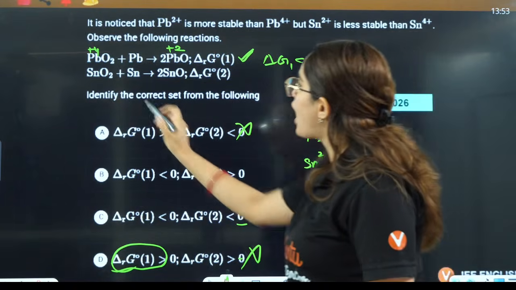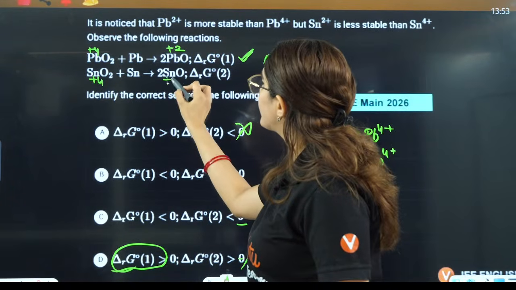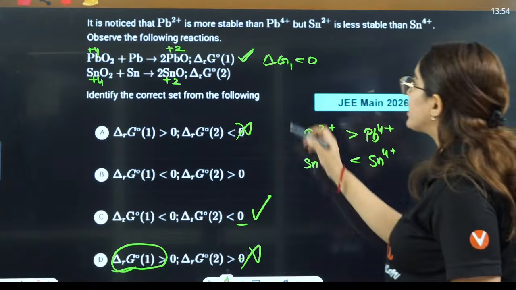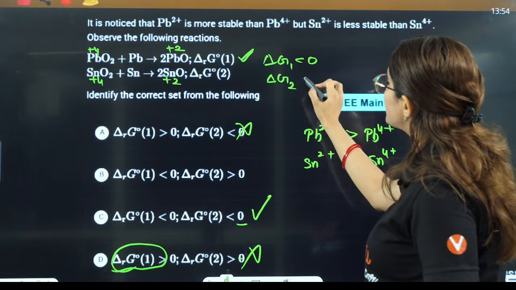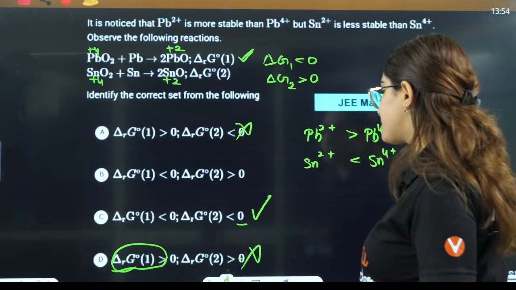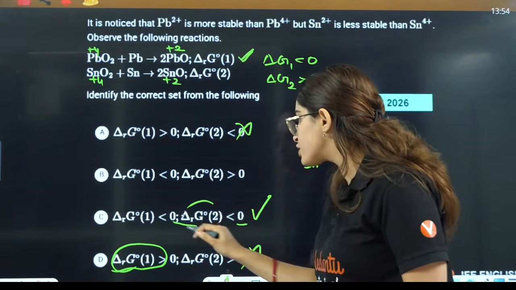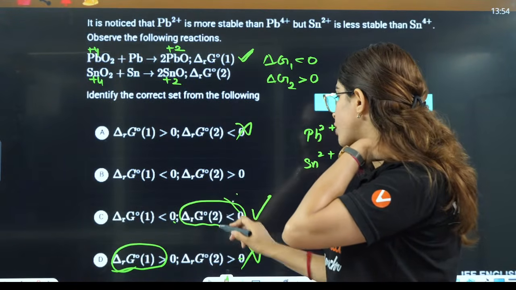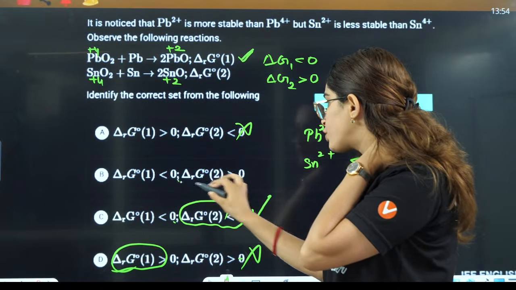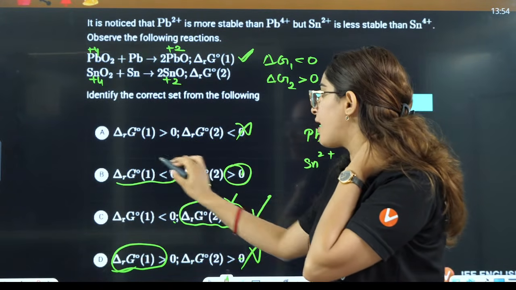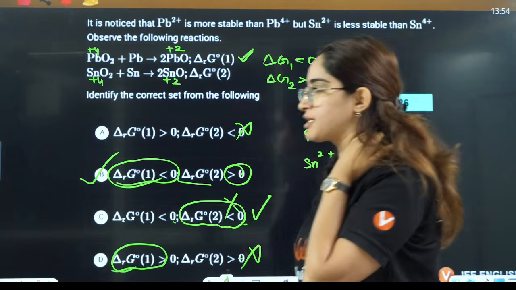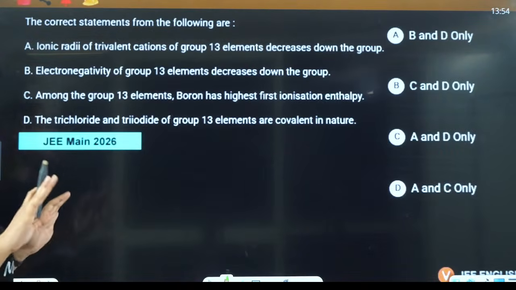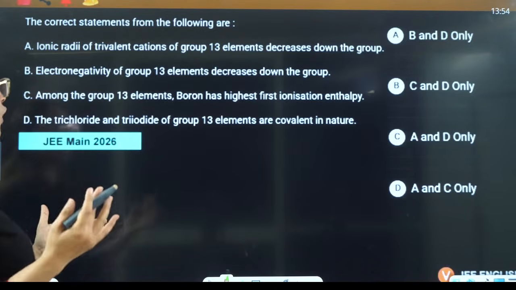In this case, you have Sn4+ and you are converting it into 2+. 4+ is a very stable state. It cannot be converted into 2+. So this is a non-spontaneous process. This will be greater than 0. Here they are saying delta G of 2 is also less than 0. That is not correct. Here delta G of 2 is greater than 0. Delta G of 1 is less than 0. That is correct. So the answer will be B here. Okay, so it was a very simple question. It was not at all a tricky question.